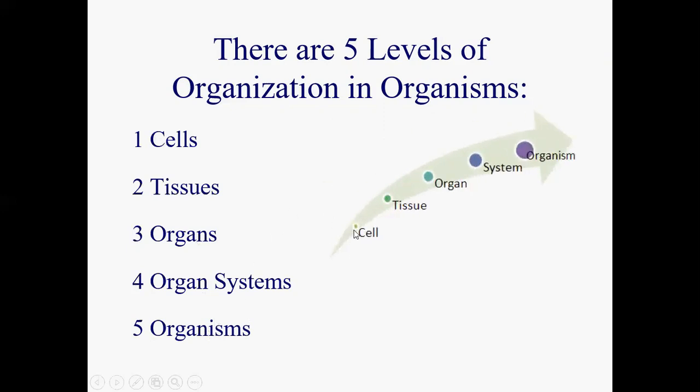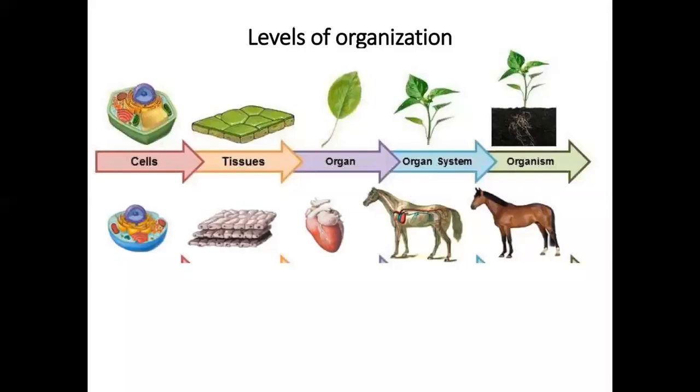Okay? As you notice, I start from the smallest to the largest: cell, then group of cells make the tissue, group of tissues make an organ, group of organs make the system, and the group of systems make the organism. Okay? Now, if we come to the levels of organization for all organisms, as we notice in this picture, this is only one plant cell, but many plant cells together make this plant tissue, make this organ system, and finally the organism.